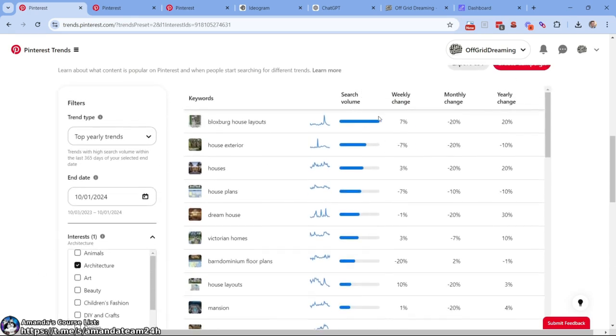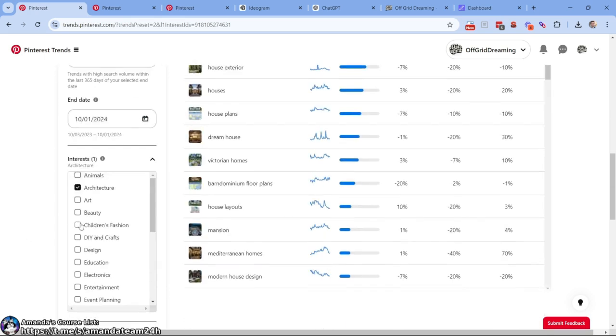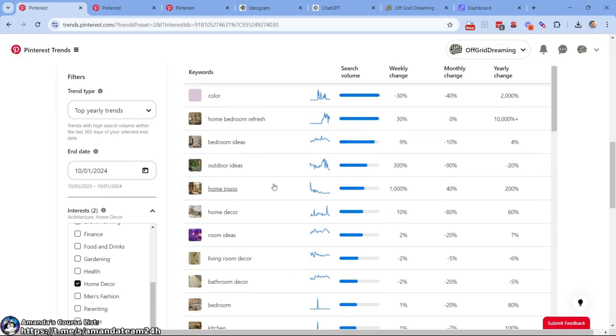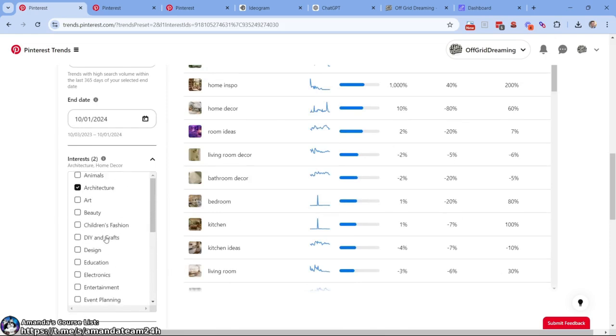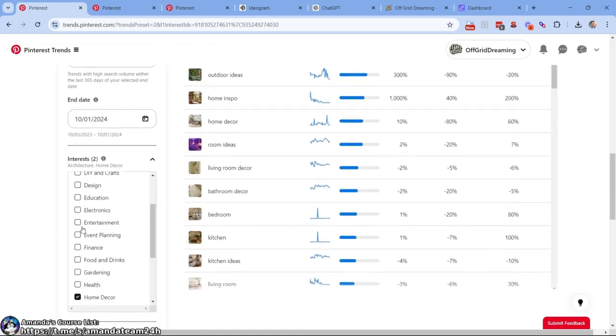And you can see the search volume is maxed out. But this is a relative max out. This is a relative chart. In other words, this one has the most volume in comparison to the second one. It's like almost double. But then if you ever combine another one, you're going to see all of those go away. So the relative volume of architecture compared to home decor or any combination of any of these interests, right? It matters a lot. So do your due diligence. You can start to figure out true volumes, right, in comparison to this niche versus that.